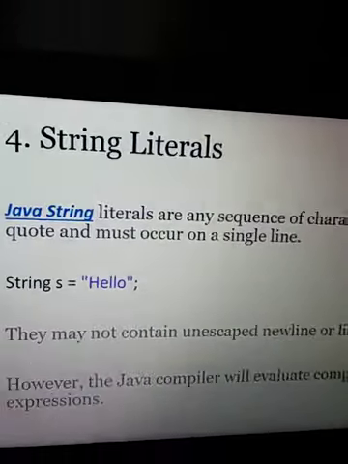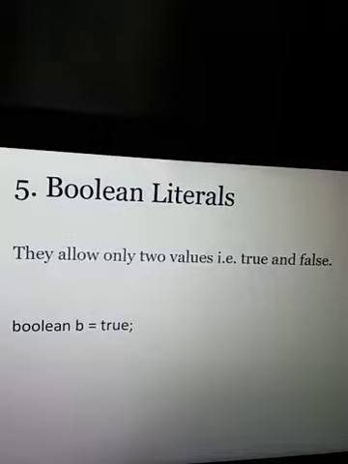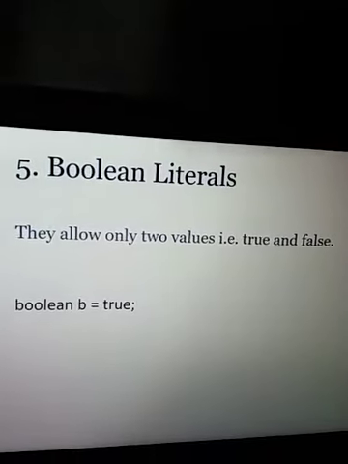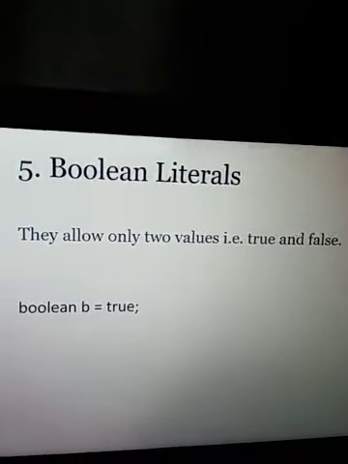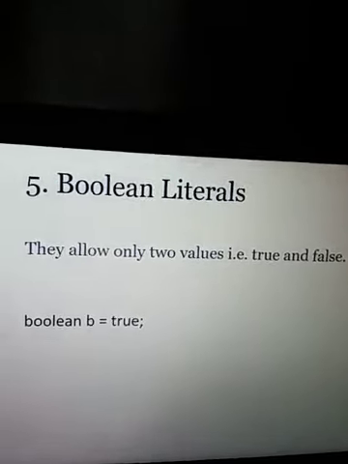A string is any sequence of characters enclosed in double quotation, and it can be called a string literal. The next one is the Boolean literal. Directly we can assign a value true or false for a Boolean data type. This is a Boolean literal.